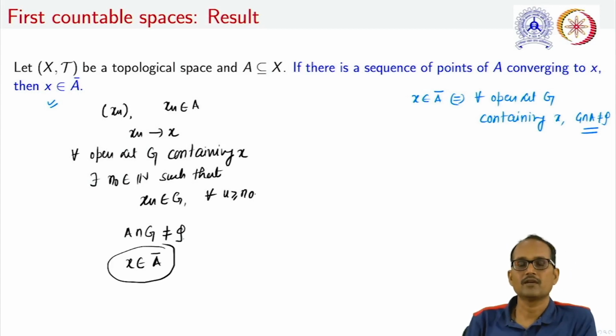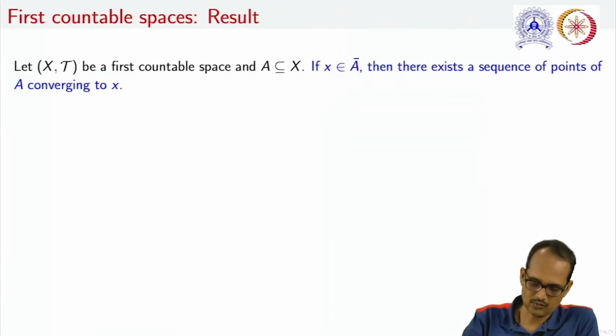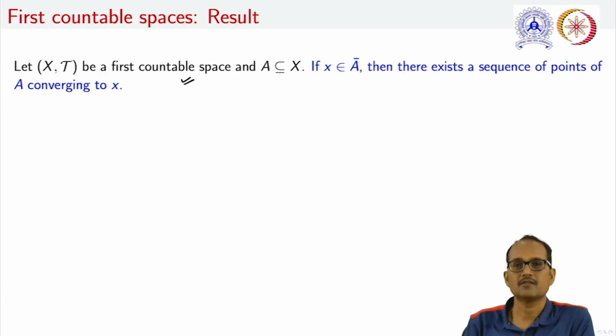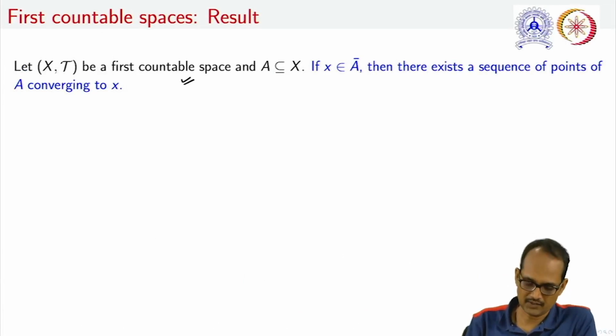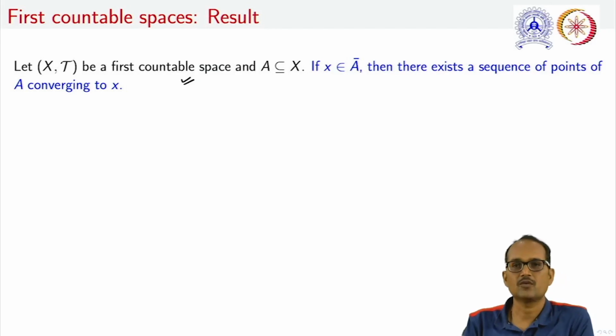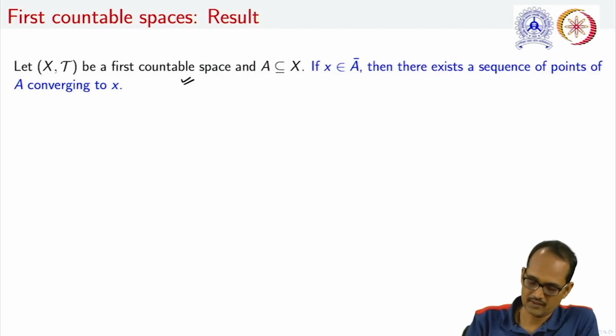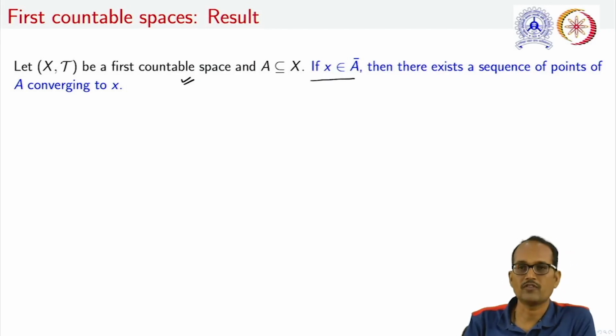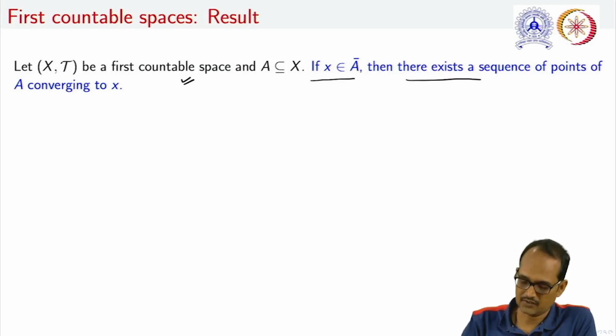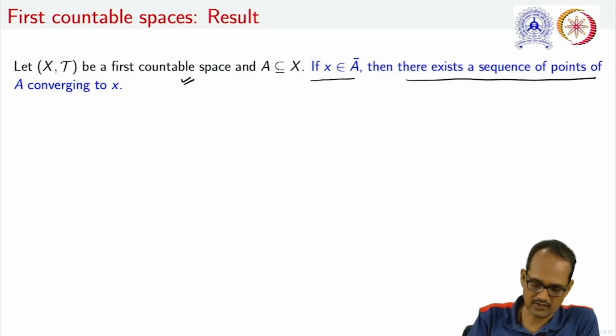If we look for the converse of this result, note that the converse holds when we assume the space is first countable. That is, if (X, tau) is a first countable space, then if x belongs to the closure of A, there exists a sequence of points of A converging to x.